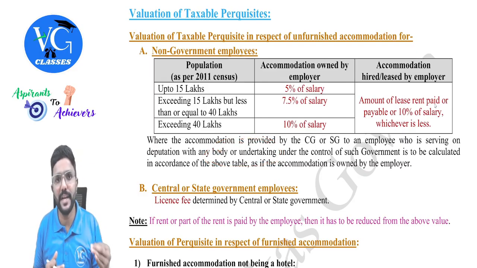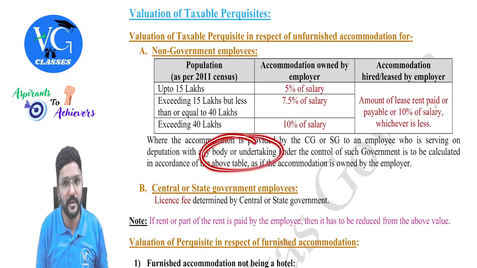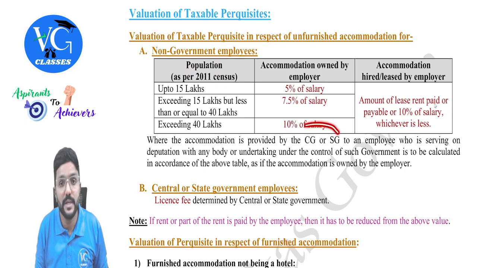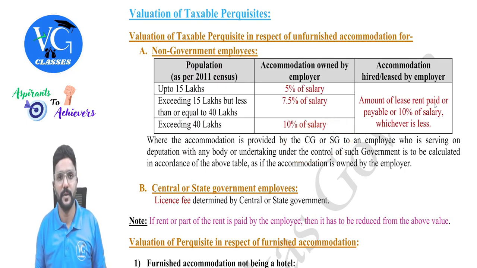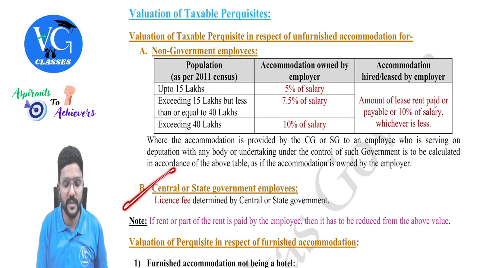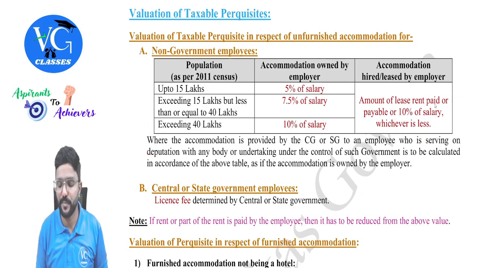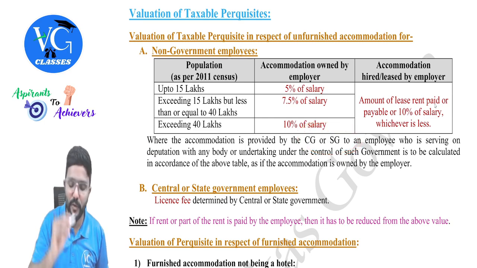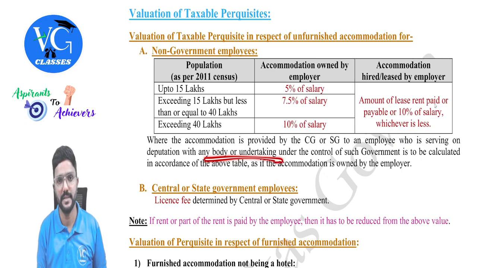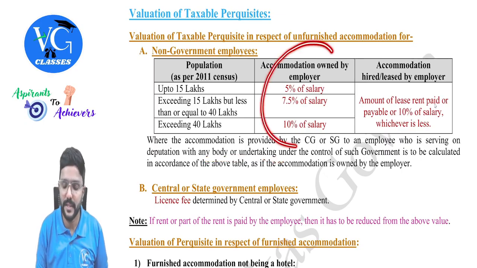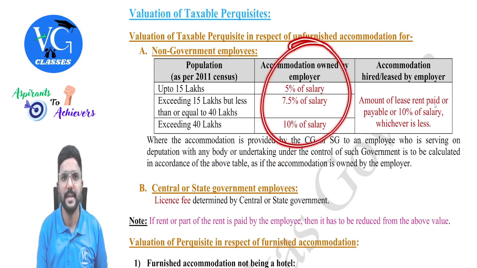But for me, accommodation is not provided by my employer. Accommodation is provided by whom? Central government or state government. So to calculate the value of unfurnished accommodation, should I follow this or this? Here clearly they are telling, as accommodation is provided by central government or state government for an employee of body or undertaking, please apply this provision and not this.